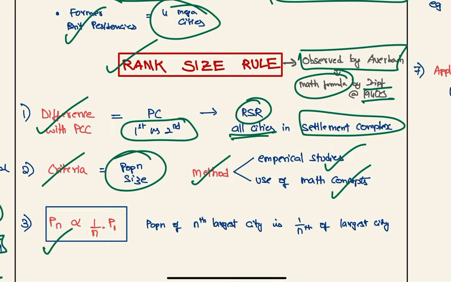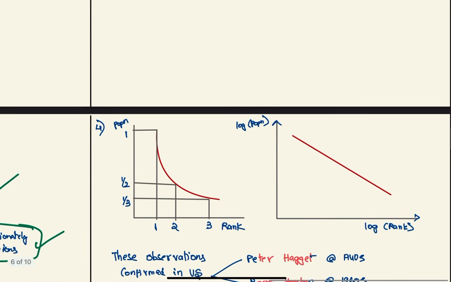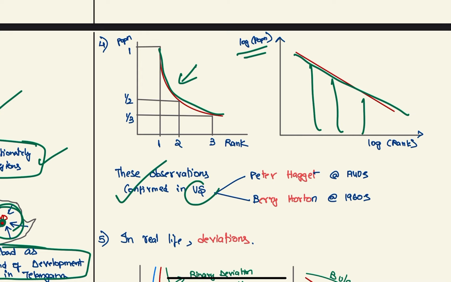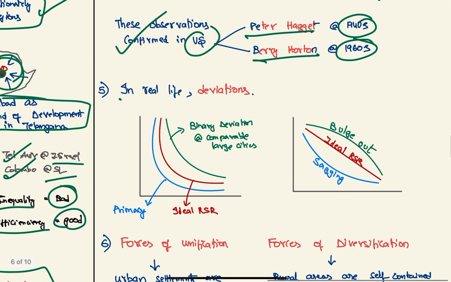The formula he gives is Pn is directly proportional to 1/n of P1. Therefore, the population of the nth largest city is 1/nth of the largest city, that is, the second largest city is half of the largest city. If you plot this on a graph, we get a hyperbolic curve which looks like this. But in a hyperbolic curve, it is very difficult to see the difference. So if you apply the log function and get a straight line, we can easily compare this. These observations were confirmed in the US by Peter Haggett and Barry Horton in 1940s and 60s. But in real life, deviations do occur.